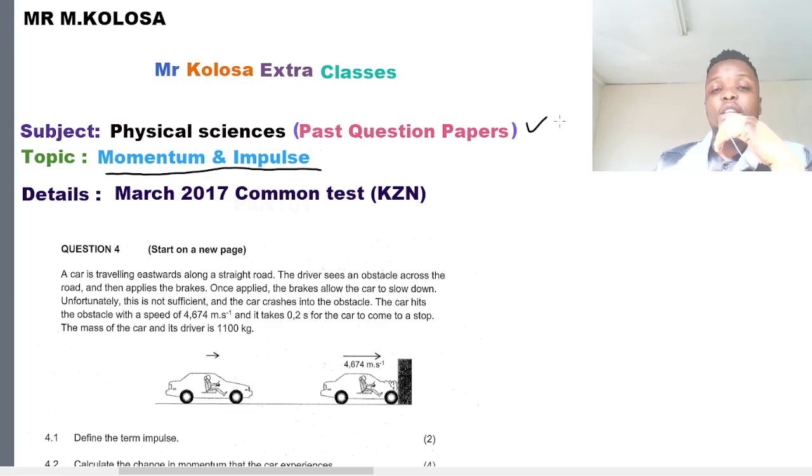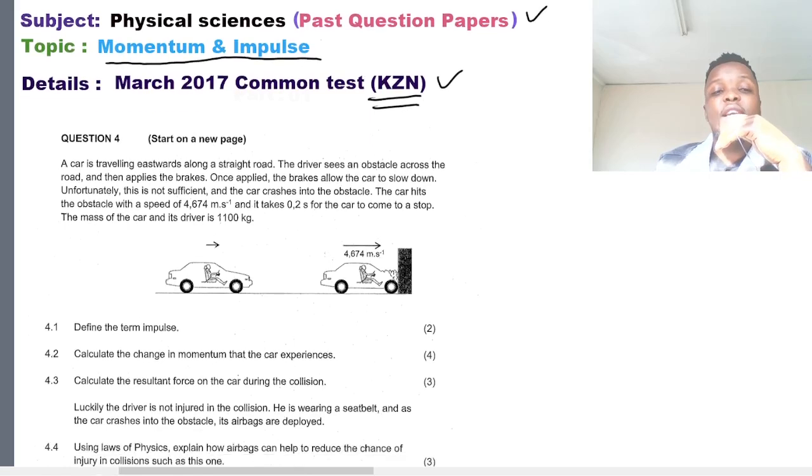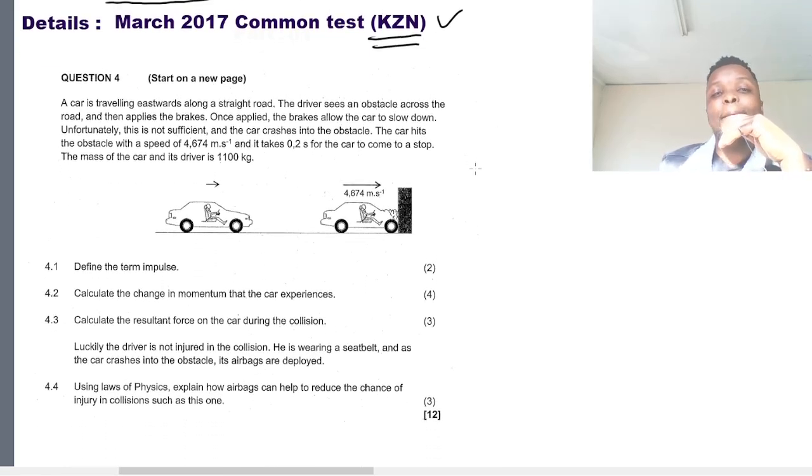Okay, so we're taking a look at the question paper from March 2017. This is a common test from KZN. If you want to see where I found this question paper, you can locate it at testpapers.co.za, or you can also find it on my website, which is Mr. Kolosa extraclasses.com. But today we're taking a look at question 4, which is momentum and impulse.